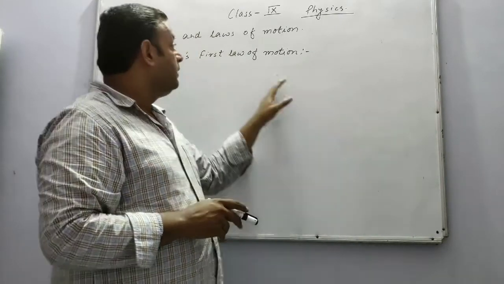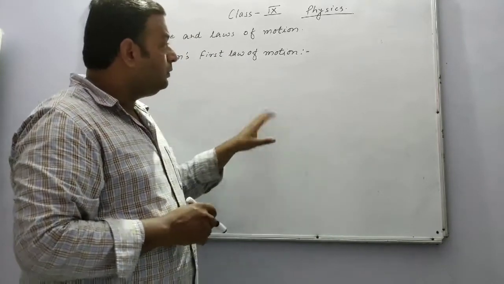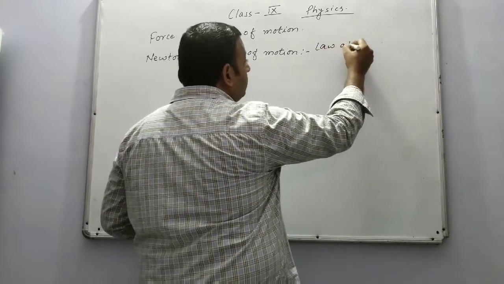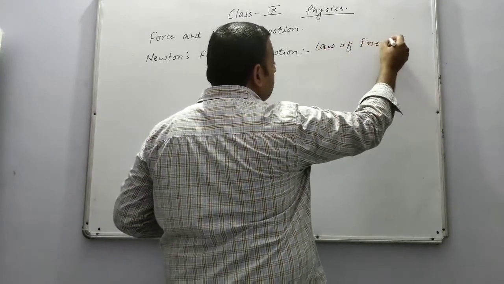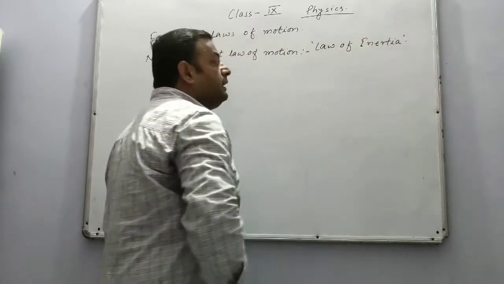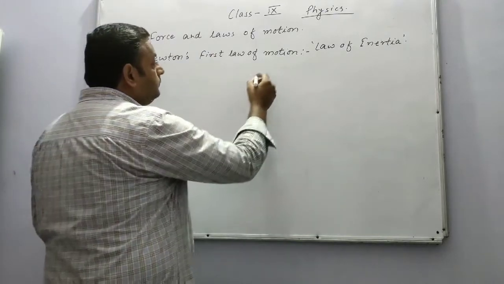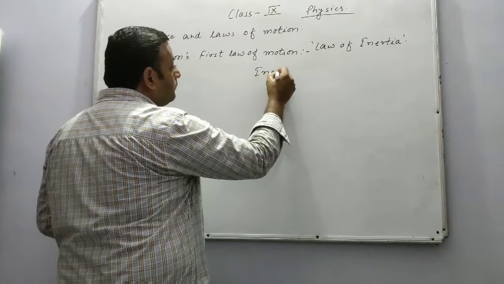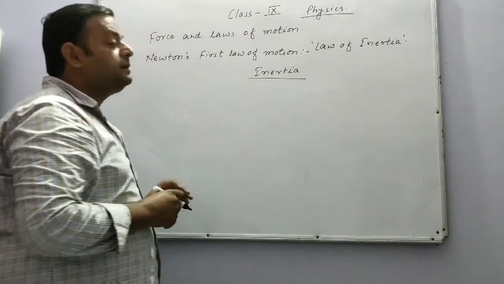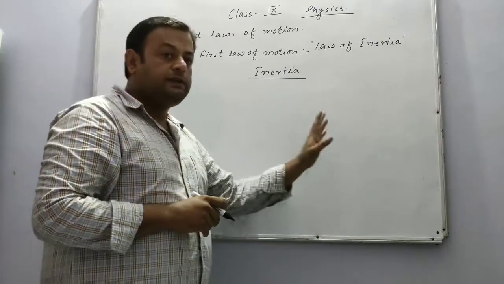So students, the first law of motion tells us about inertia, and therefore this law is also called the law of inertia, because this law deals with inertia. So what is inertia? Inertia is simply a tendency of all the objects to resist any change.